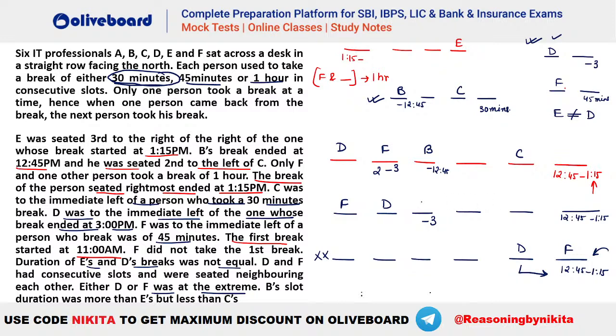Similarly, in the second case also, B will be here and C will be here, and C is immediate left of the person having a 30 minutes gap. But B should be ending at 12:45, and here B will be ending at 3. That means this case is also now eliminated. So now we are left with only this particular case here.